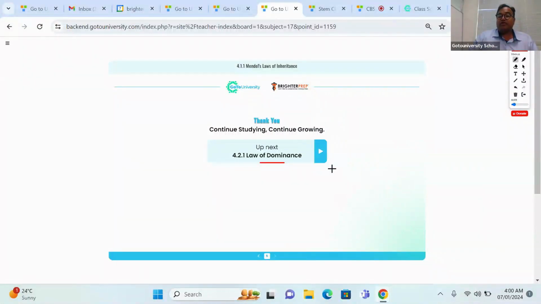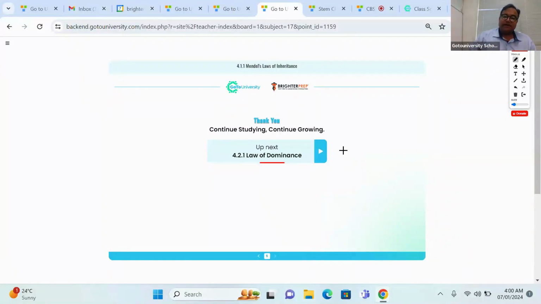Basically, in the law of dominance, the allele suppresses the other allele's expression. Say I am trying to talk, and one of my brothers is not allowing me to talk. Then that brother is the dominant allele for me, and in this context I am the recessive allele. I can't express, I can't bring any character. That concept-explaining law is called the law of dominance, right?